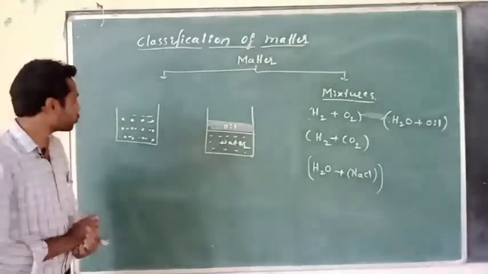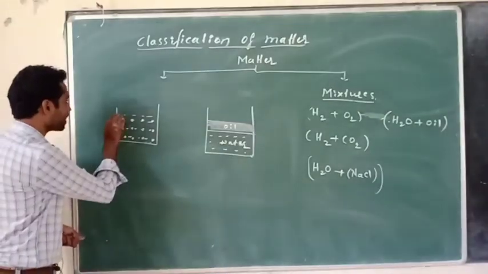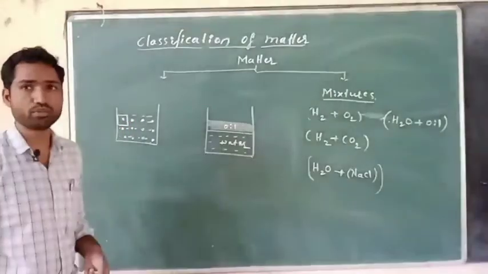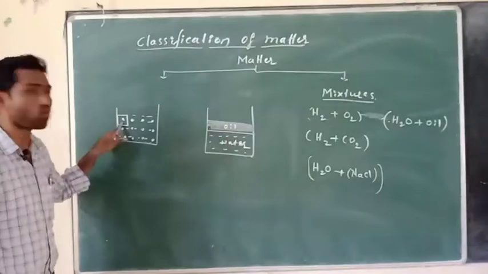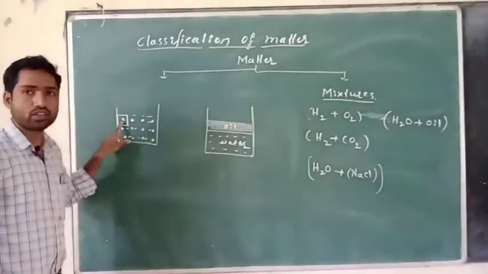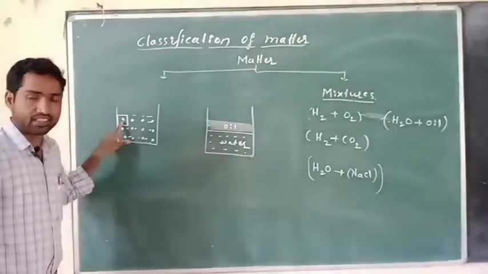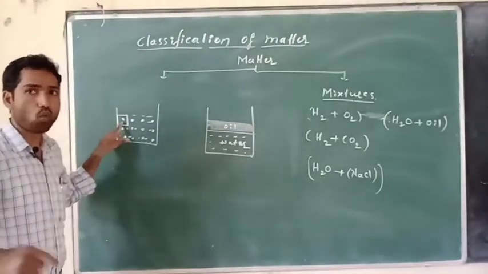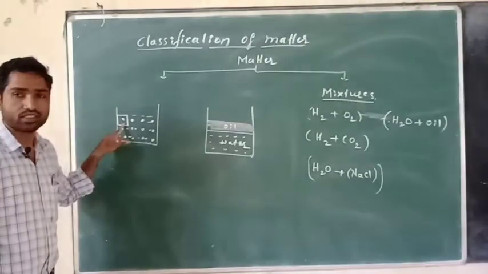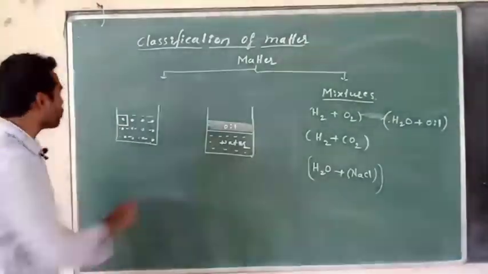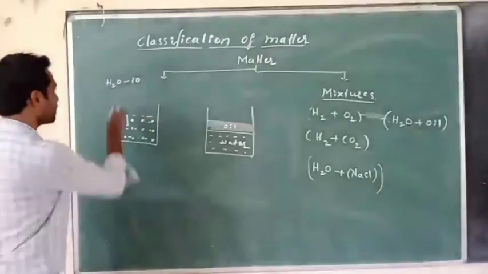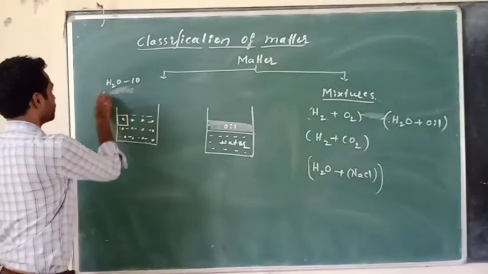Now what I am going to do is cut a small portion of this NaCl and water mixture, a small portion from this corner. If I check the number of NaCl and water present in this portion, let us assume that I am going to get 10 H2O molecules and 2 NaCl molecules.